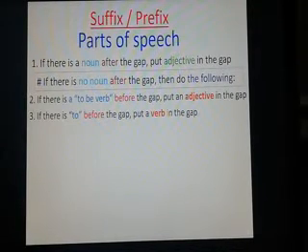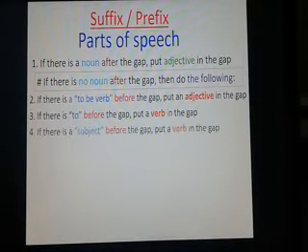Actually, if it is a preposition, then you can use a noun. But whenever "to" is not a preposition, it is an infinitive, then you must use a verb after "to". So generally, we see "to" is used before the verb in this case.